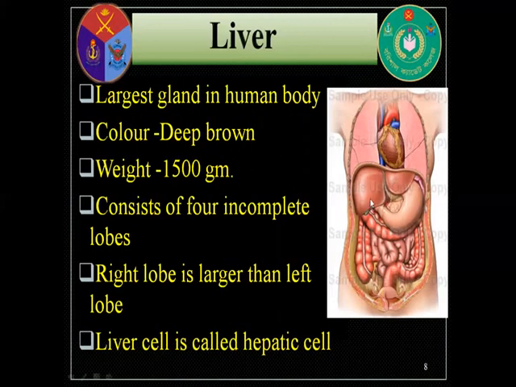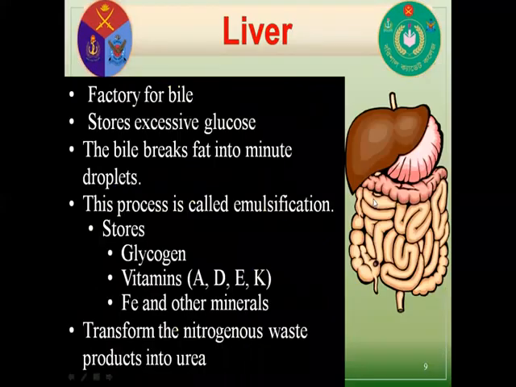Look at this figure, boys. It is our liver. Here is the diaphragm. So the liver is situated just below the diaphragm and near the stomach. Bile is produced here, so it is called the factory for bile. Bile is deep green color.